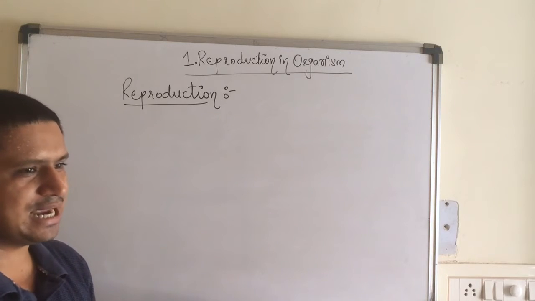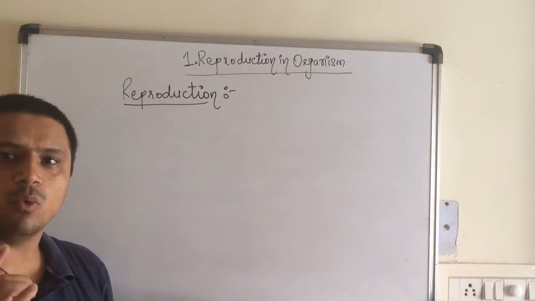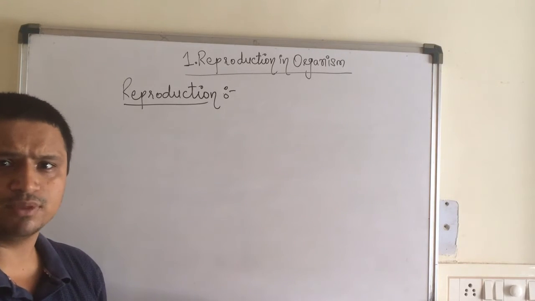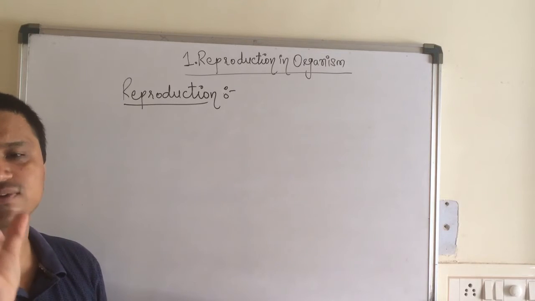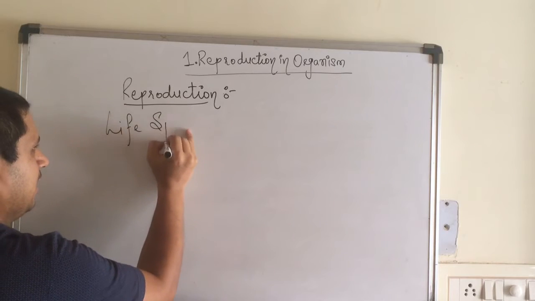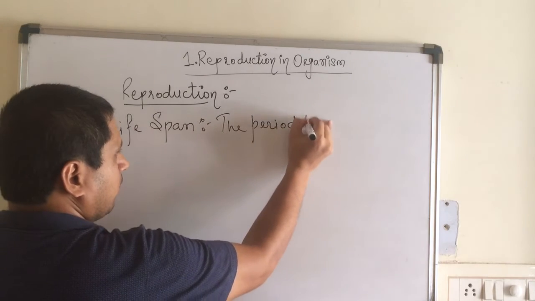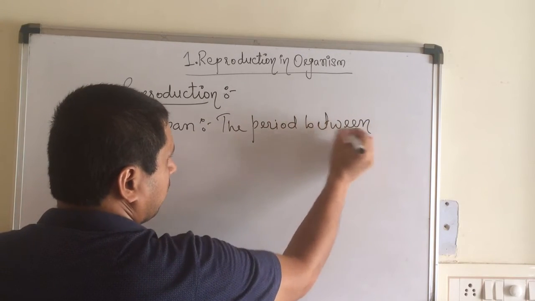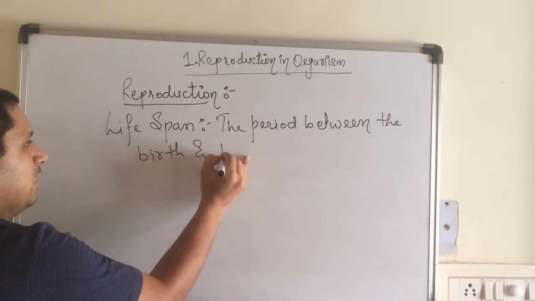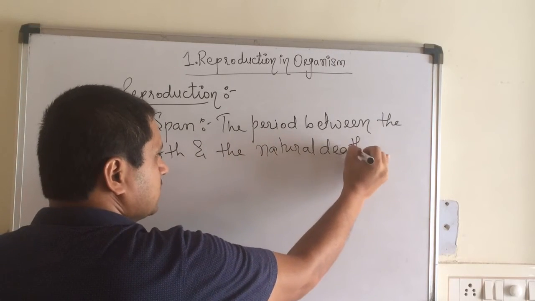Now, the other point is that each and every individual has a lifespan. Lifespan means when the organism is born, till its natural death, that phase is known as what, children? Lifespan. So we can write what is lifespan: that is the period between the birth and the natural death. It is known as what, children?